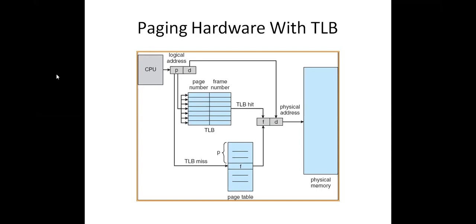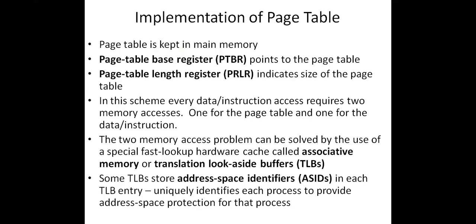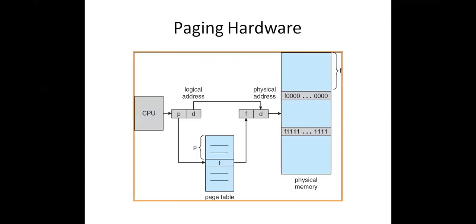Whenever the CPU generates a logical address, it is divided into page number and offset. Once the page number is available, we can easily get the frame number by using the page table.